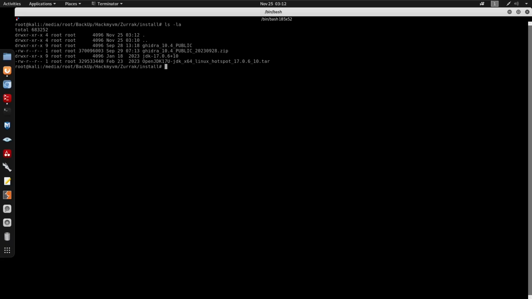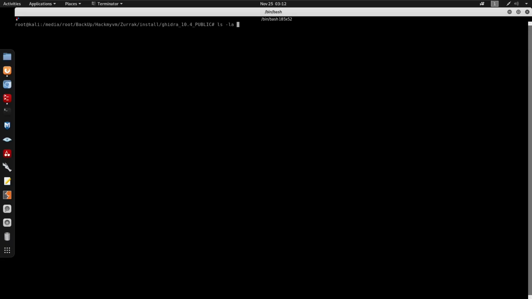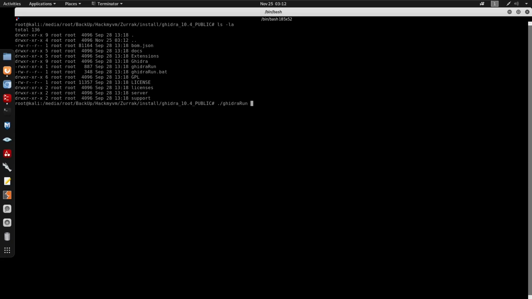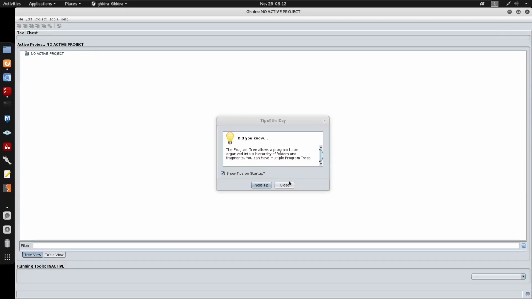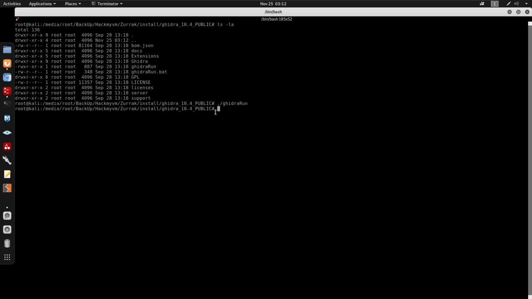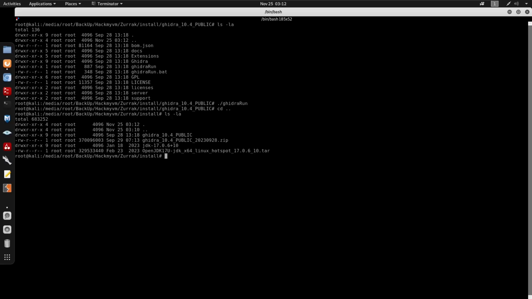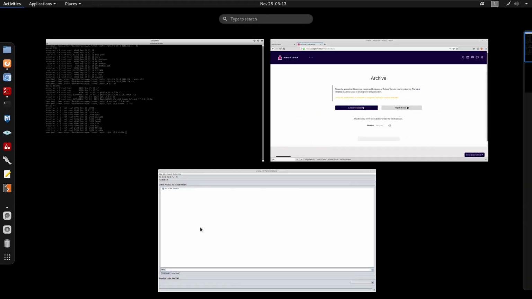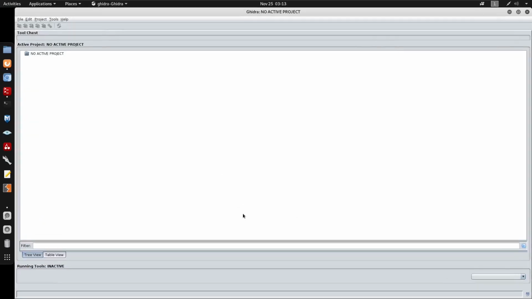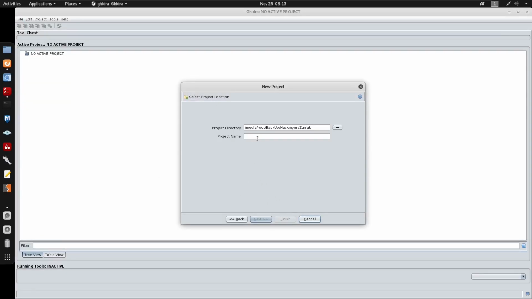So I'm clearing my terminals here. We do have a directory for Ghidra now, and also for the JDK. So I can run ghidraRun. This is going to start Ghidra. And if you don't have the file path already specified, it will usually ask you for the file path. Make sure you do specify the JDK directory for Ghidra to run. So here I'm just going to go to File, go to New Project. I'll just put test, and go to Finish.